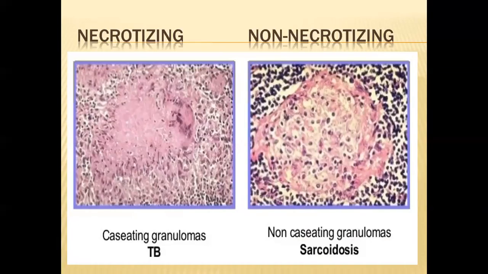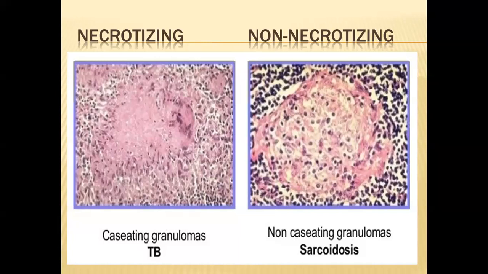Now here you can see the difference between the necrotizing and non-necrotizing types of granuloma. In necrotizing, the central area is pinkish and homogeneous. This is the necrosed area. In non-caseating, there is no homogeneous or pinkish area; no necrosed area is present. It is called the non-necrotizing type of granuloma.